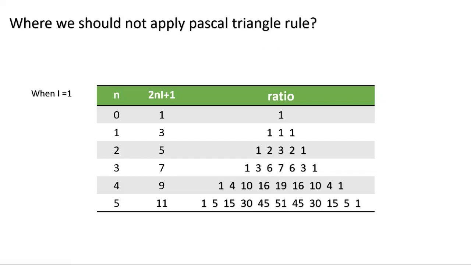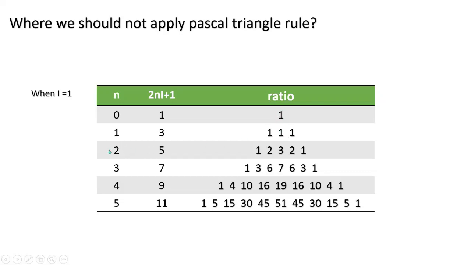When there is one nucleus, the 2nI plus 1 rule tells us how many signals we will get. That single signal will be split into 3 signals, and the intensity ratio will be 1:1:1. So simply write 1, then write 3 ones.